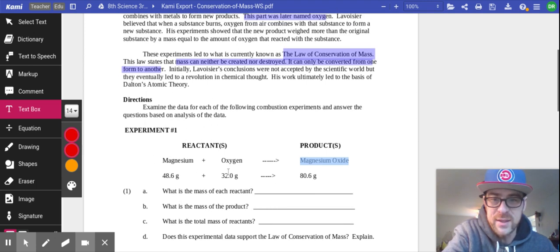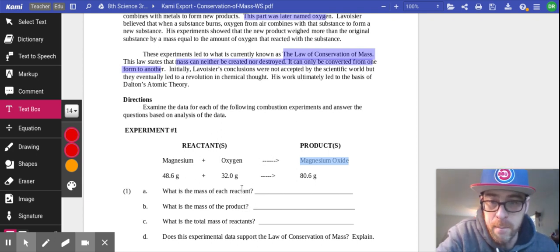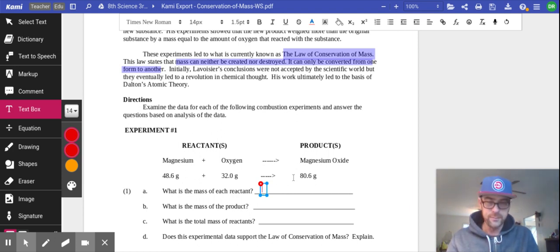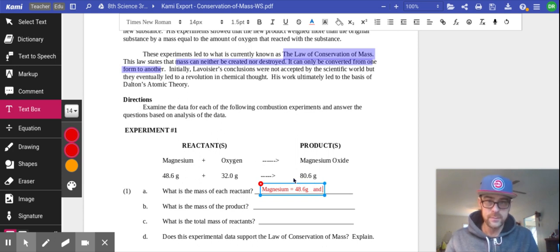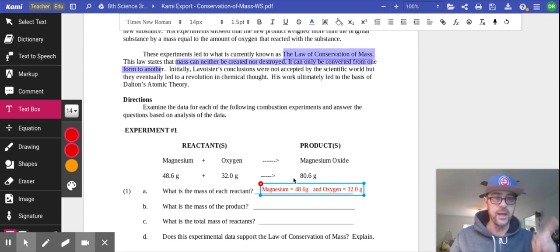So it wants to know what's the mass of the reactant. Remember, the reactants are the ingredients going into the chemical equation. So the mass of each reactant is this, and I would literally type this: Magnesium equals 48.6 grams. Don't forget the little g, or I'm marking it wrong. And oxygen equals 32.0 grams. Again, don't forget the g, or I'm marking it wrong.